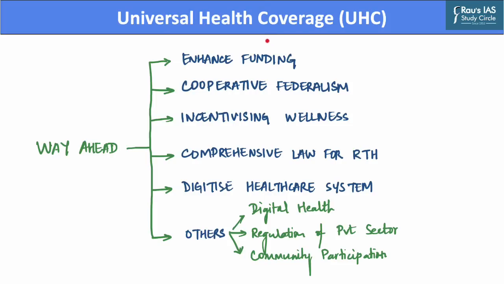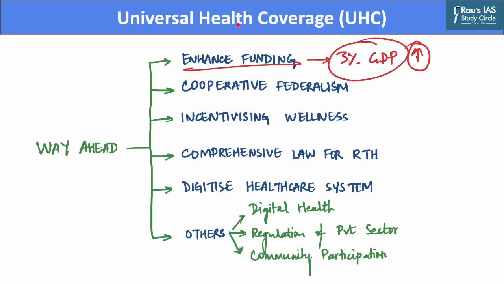The first suggestion in this regard is that there is a need to enhance funding on the healthcare sector, as the expenditure of the government should at least be 3% of its GDP in order to have decent healthcare coverage. Further, there should be cooperative federalism in the country, as there is a need to ensure decentralization of power to states, which will be further aided by the central government giving funds to the states.